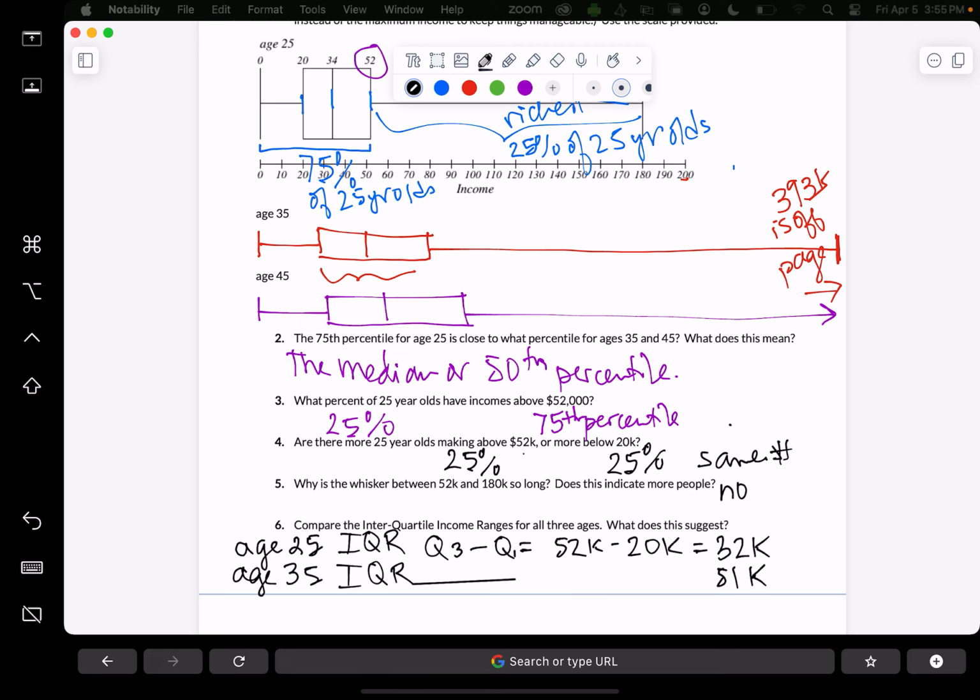And when I worked out the IQR for age 45, I got $64,000. So as you get older, the spread in income keeps increasing. The older you get, the more variation in income there is.